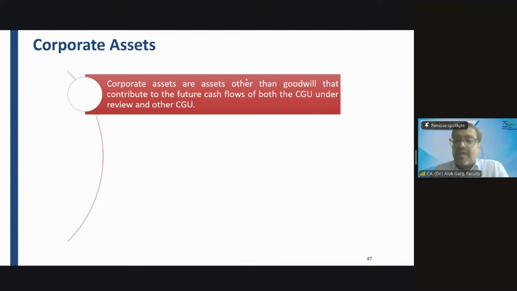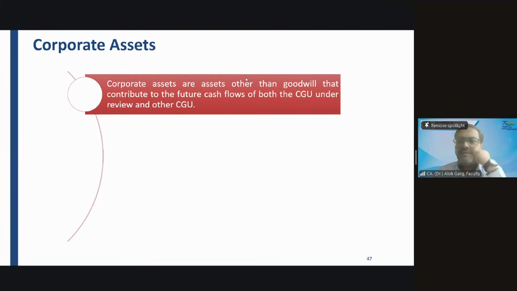In the first scenario, we discussed that if the computation or measurement of recoverable value on an individual asset is not possible, then you attach that asset to the group of assets which can generate cash flow. You attach this asset to the group to which it belongs. Yes or no? Yes.